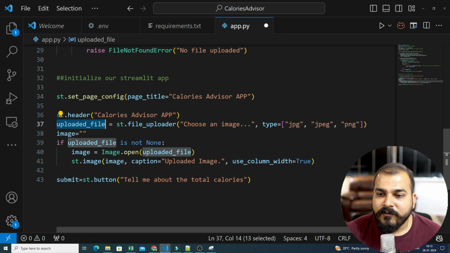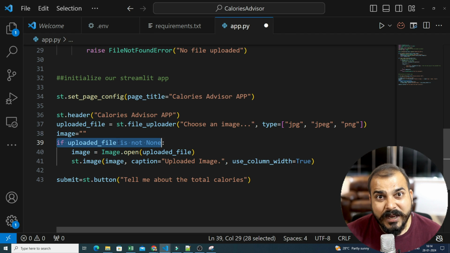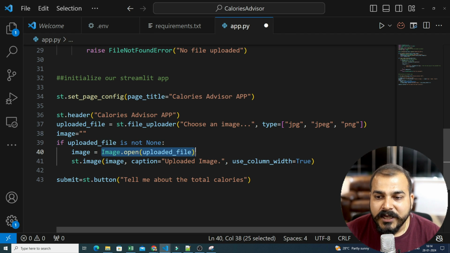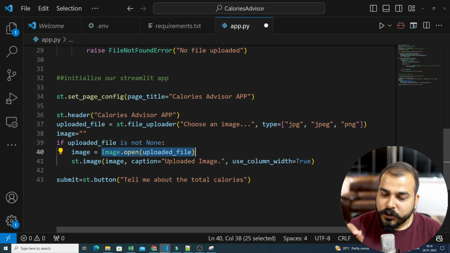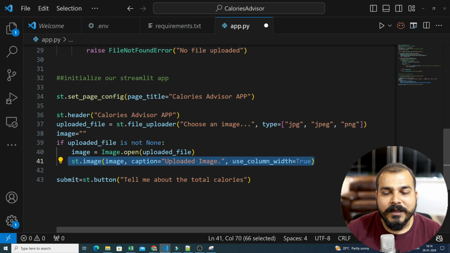Done. Then I have my uploaded file, st.file_uploader, choose an image. The type will be JPG, PNG. Okay. And then here is my image. If the uploaded file is not None, then what are we going to do? As soon as we upload the file, the image should get opened below, like how I showed in the demo. That is the reason we are using Image.open, and then we are writing st.image and showing that image over there.